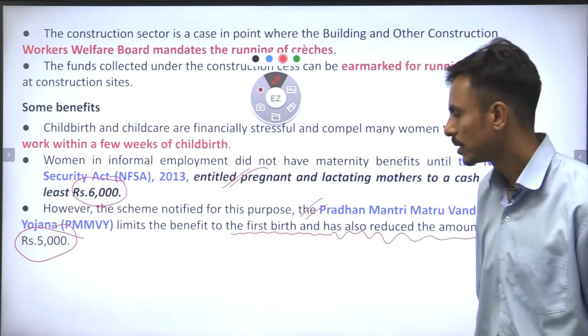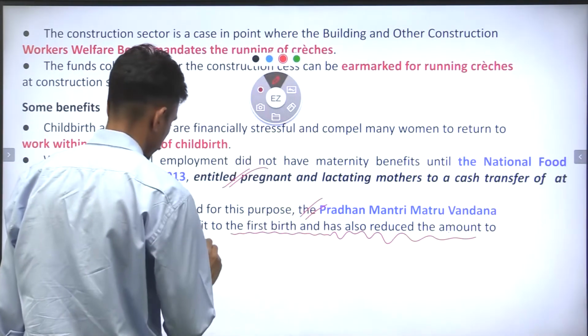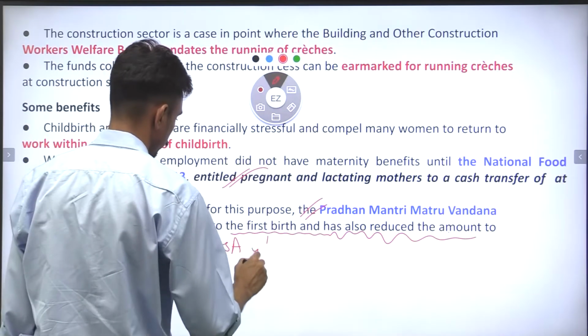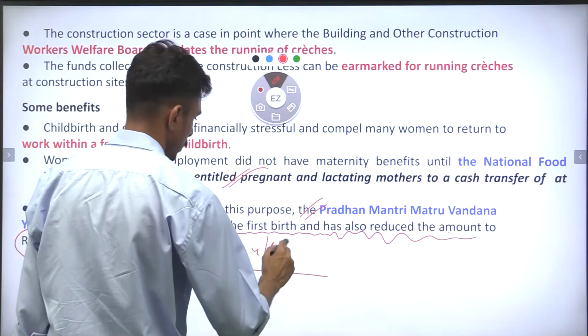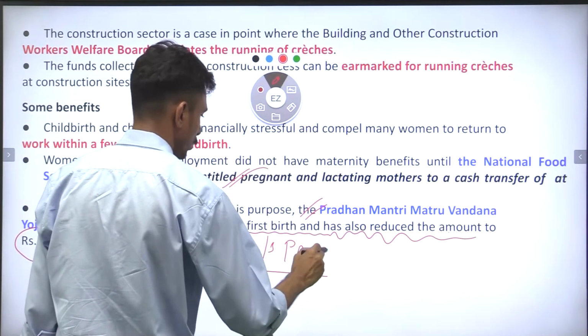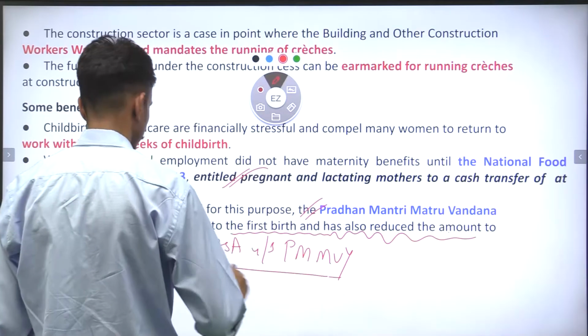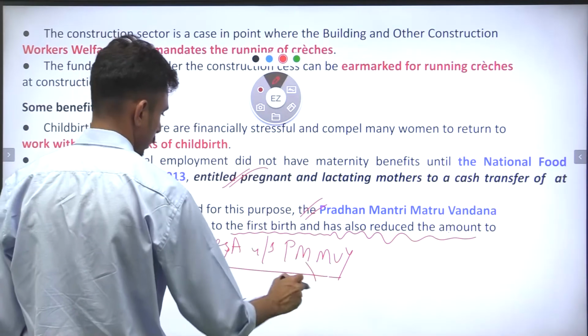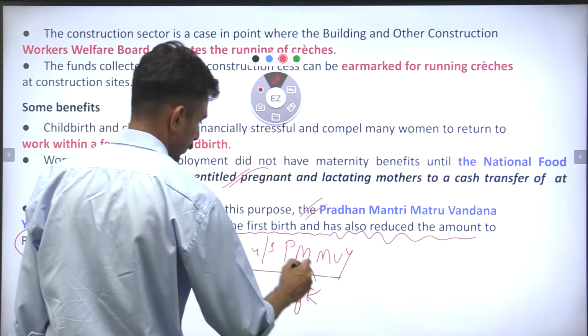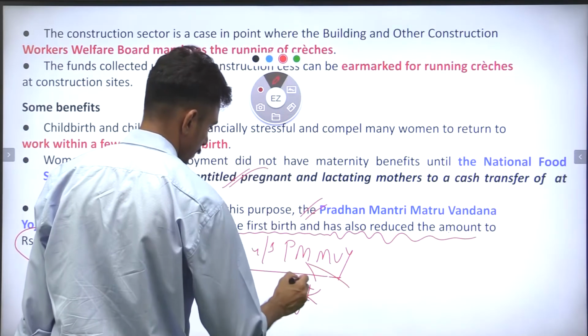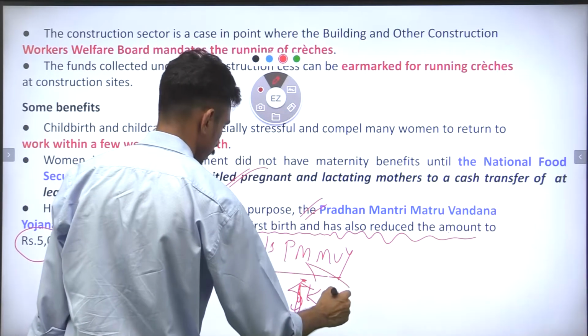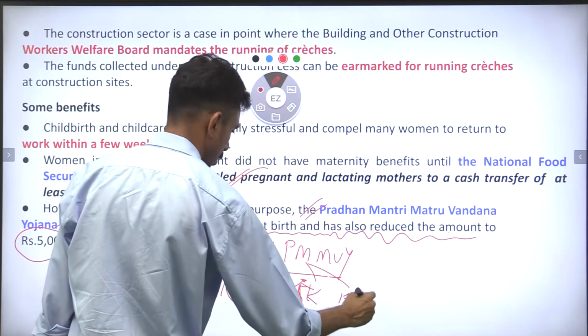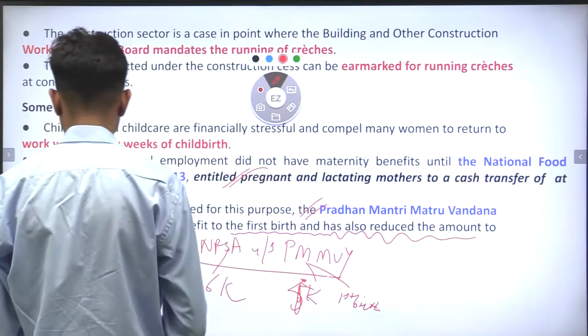So this is the difference between NFSA, and they may ask you questions with regard to NFSA versus Pradhan Mantri Matru Vandana Yojana, right? So here it is 6K, here it is 5K, plus it is only for first birth. However, now they have changed to the second birth also.